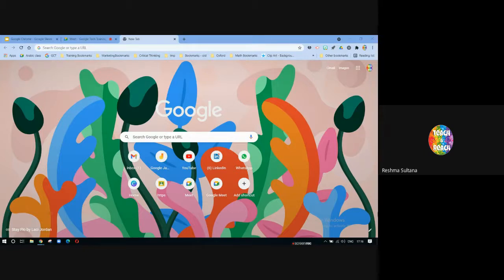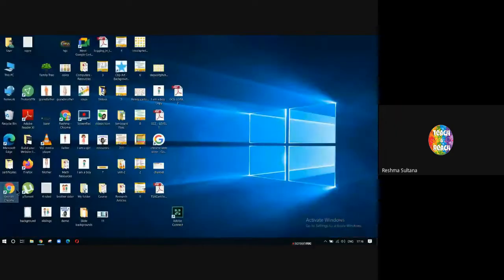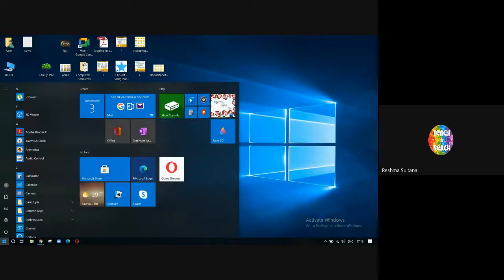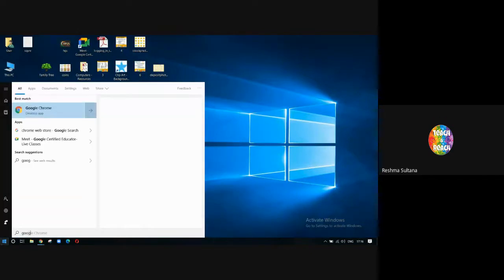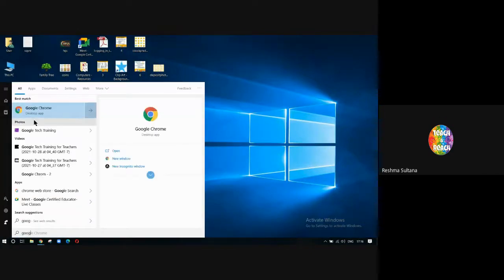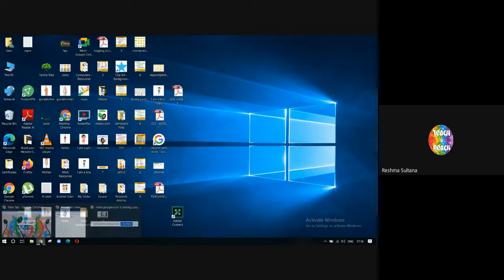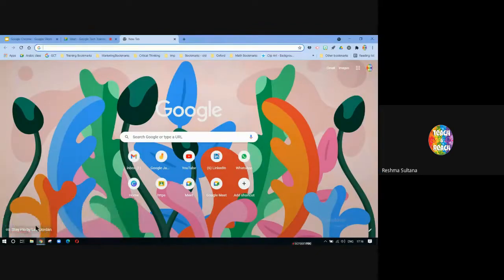Now to use it, you will find a shortcut on your desktop. If you don't find it on the desktop, you can just click on start, search for Google Chrome and you'll find it here. You can click on it. Any which way, it's going to open a fresh tab.